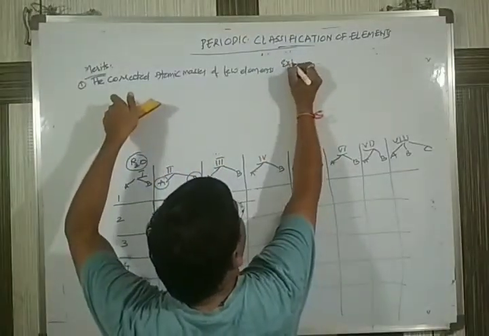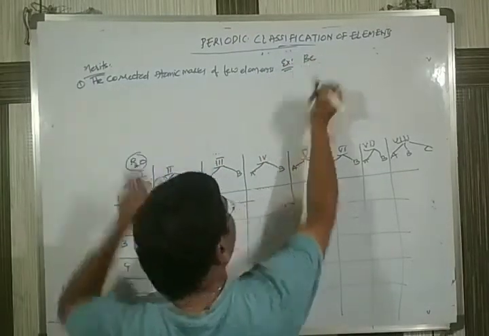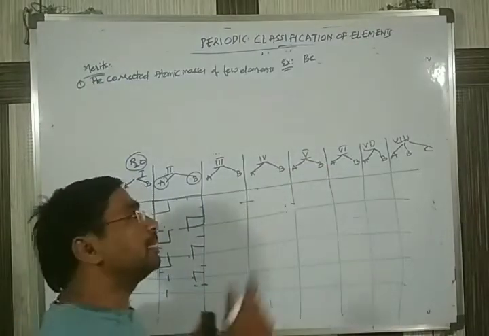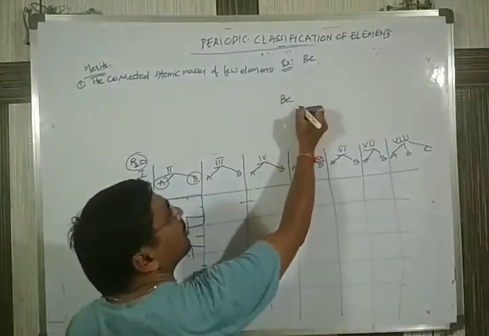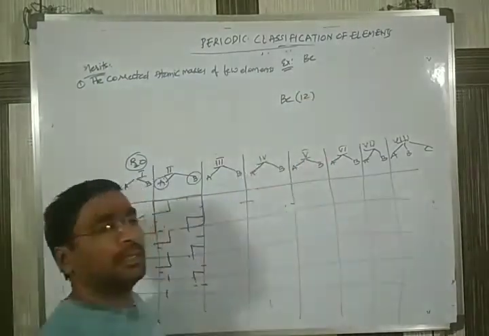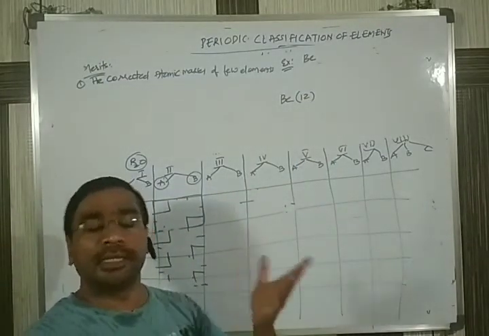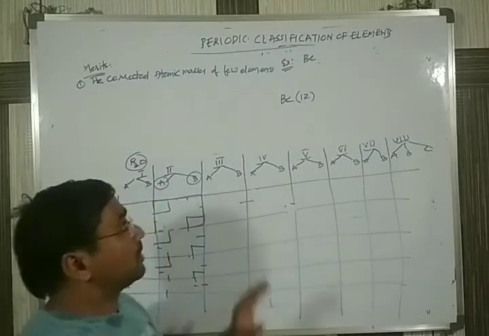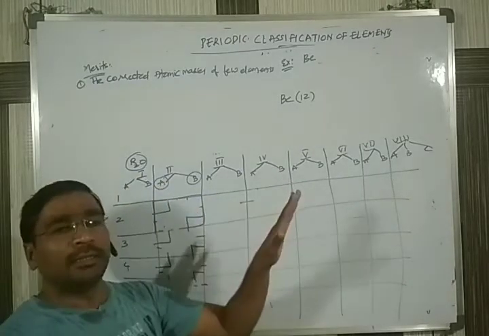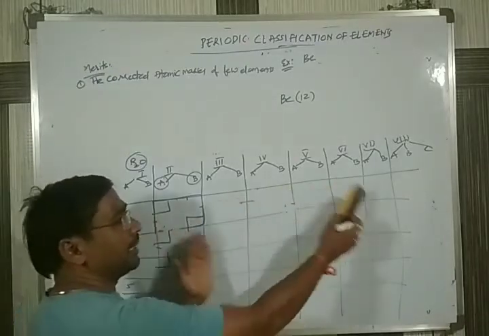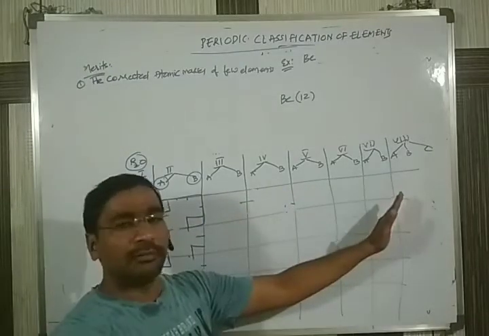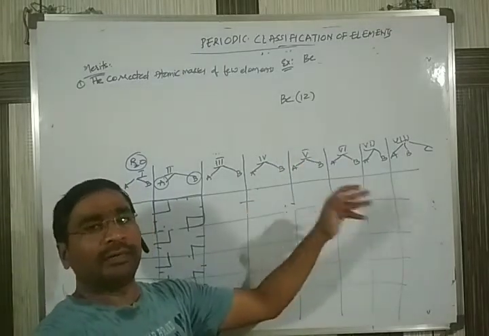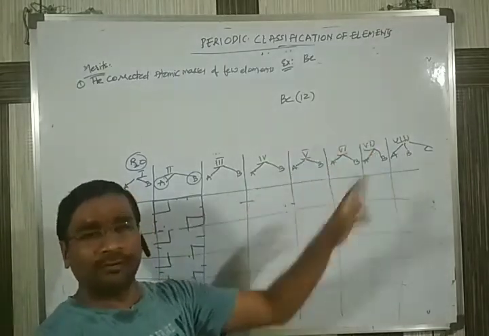The best example is beryllium. Before Mendeleev's periodic table, the atomic mass of beryllium was almost given as 12, according to the old calculation. If it is 12, when you arrange in increasing order of atomic mass, it will be arranged in some other group, and then its properties will all differ.